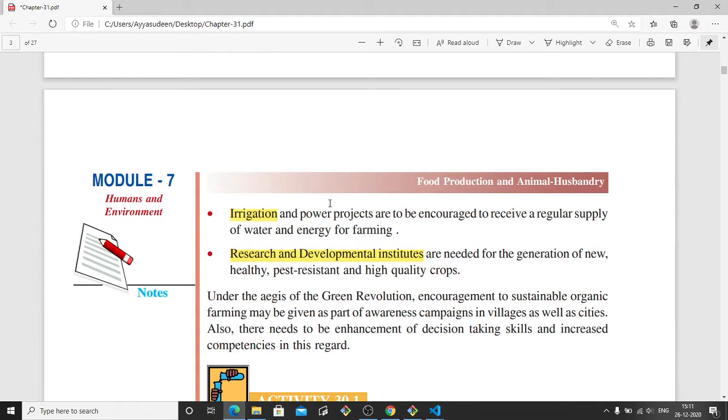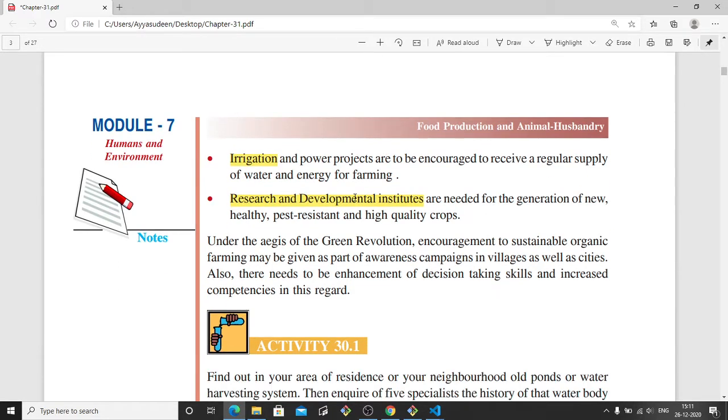And the next one is irrigation. Irrigation is water supply, and power projects are to be encouraged to receive a regular supply of water and energy for farming. For farming, we need water, and also energy is necessary, that is, electricity is necessary. So proper projects have to be encouraged and done.